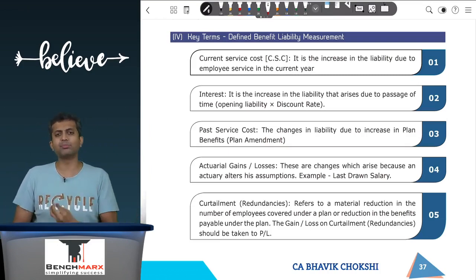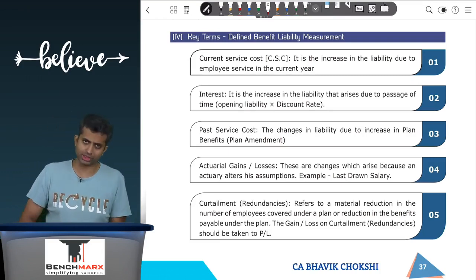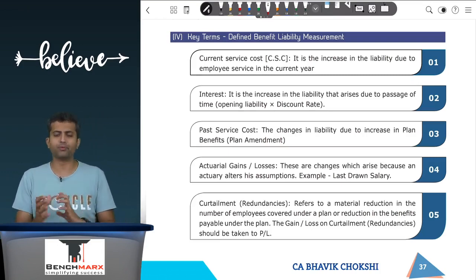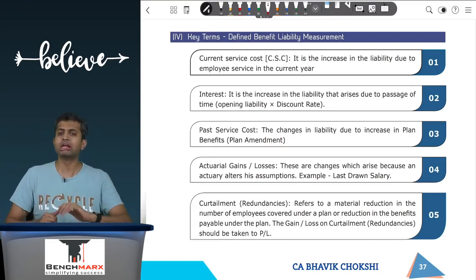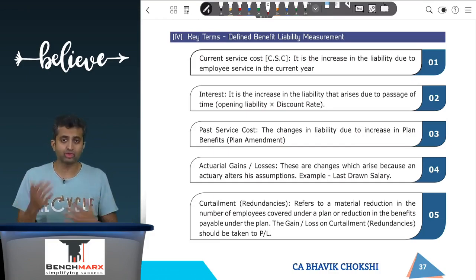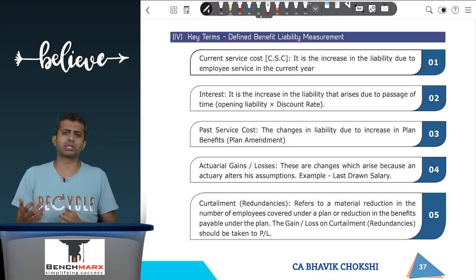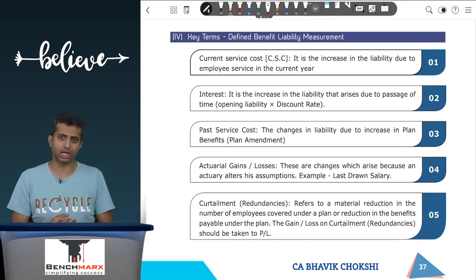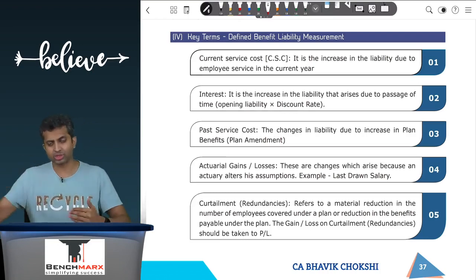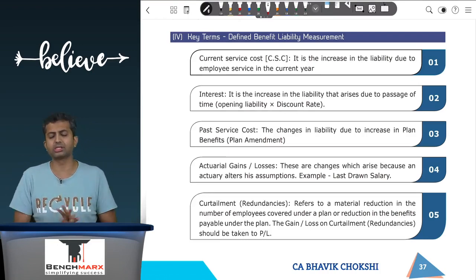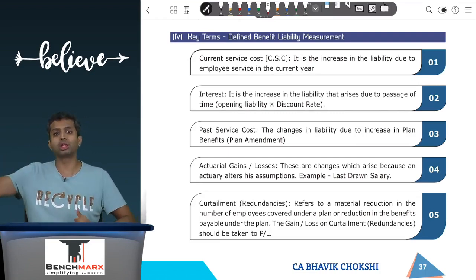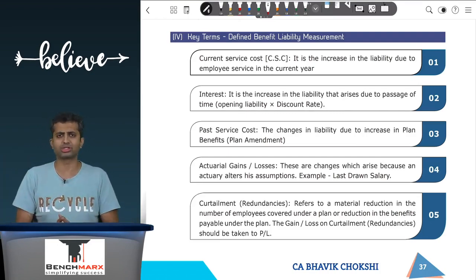Then you have a very important term called actuarial gains and losses. Now the measurement of the liability is based on what an actuary estimates based on projected unit credit method, but because the estimates can potentially change, the amount of liability can change. So the change in this due to the different assumptions that the actuary has used is called an actuarial gain or loss. And this actuarial gain or loss, as you will study further, will be the only item, at least in the liability side, which will be taken in other comprehensive income. Everything else usually is adjusted against the profit and loss.